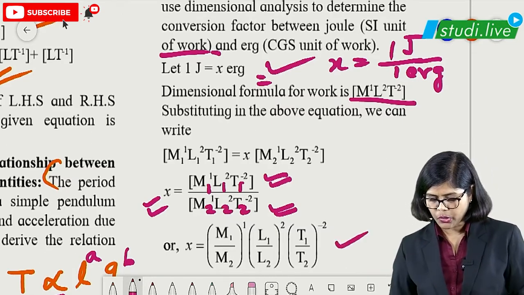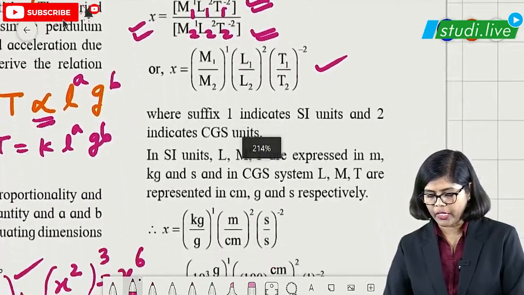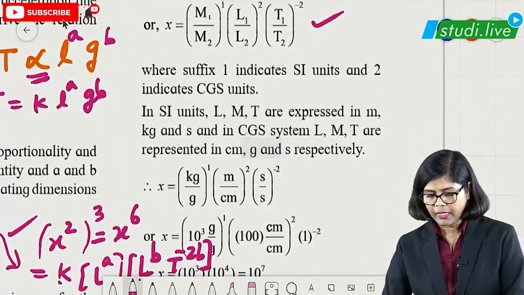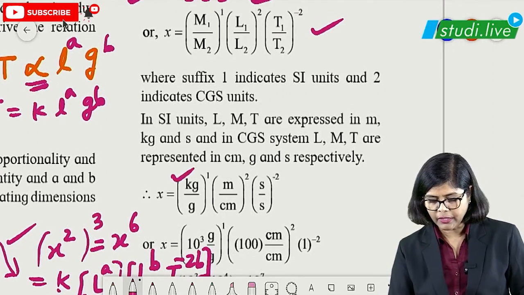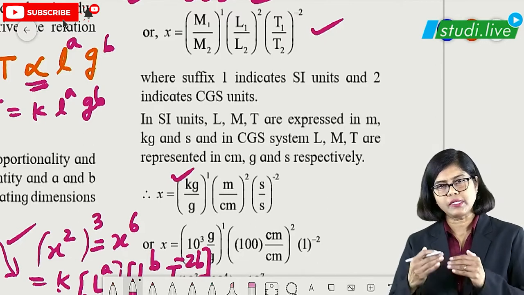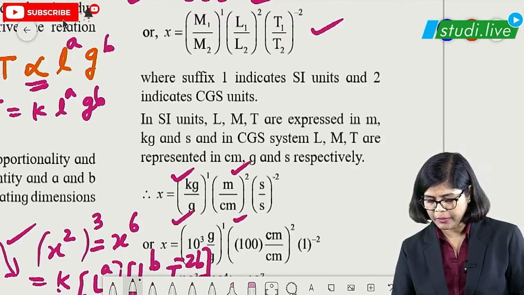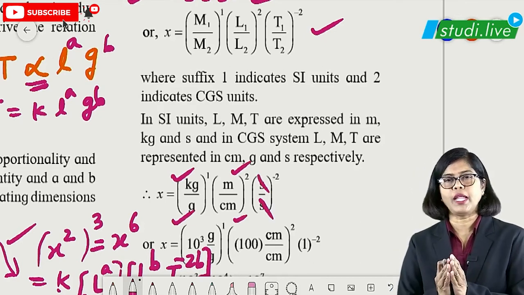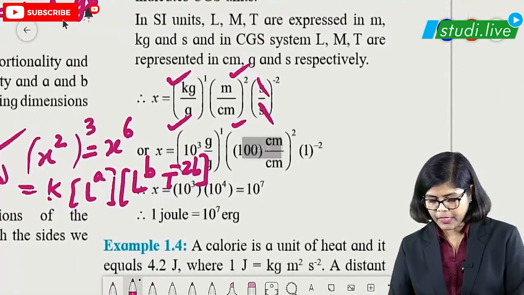Then it is separated, students, as you can see here, M1 upon M2 power 1, L1 upon L2 power 2, like that. Then M1 is mass in MKS, so we are writing kg. M2 is mass in CGS, so we are writing grams. Similarly, length is in meter and centimeter, and seconds. Now seconds cancel and one value, 1 raised to any number is 1. So we are getting here further this particular part.